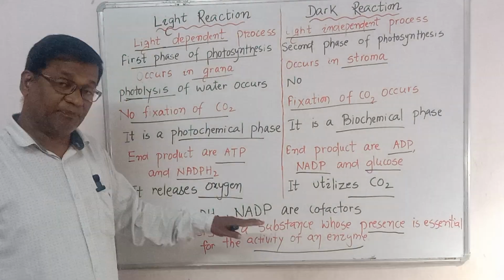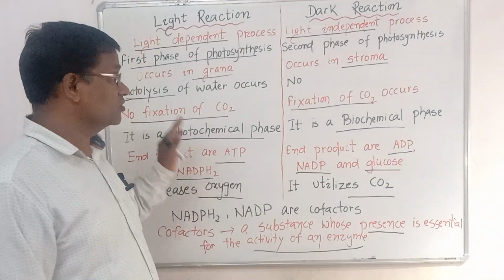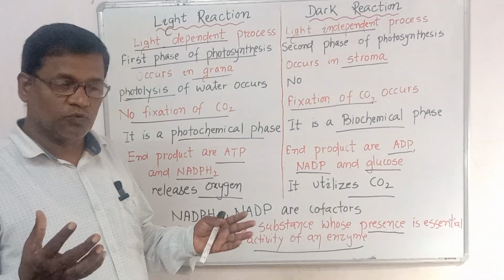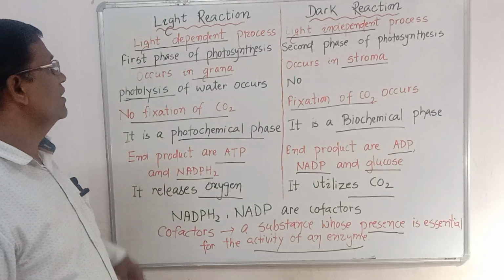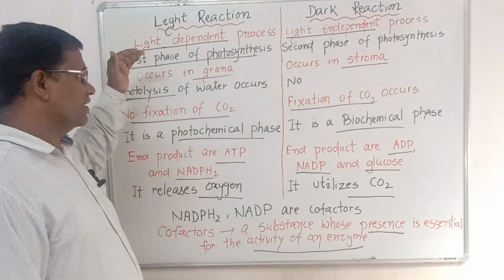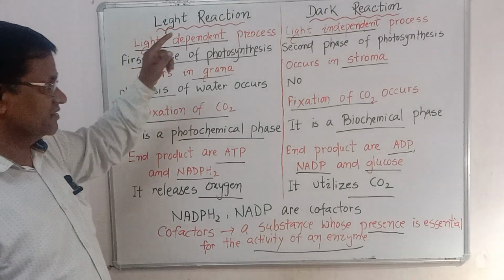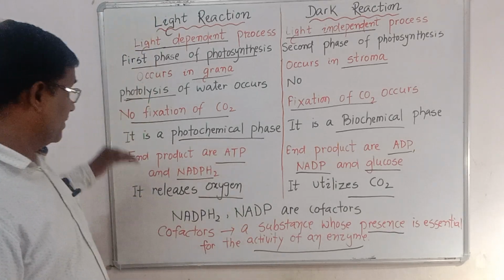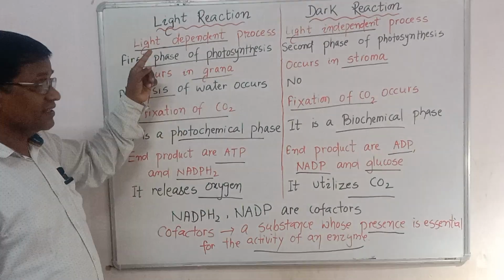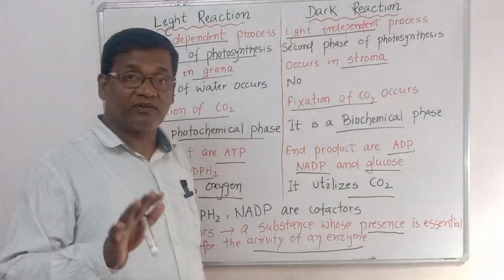These cofactors play a very important role during the light reaction and during the dark reaction. Don't forget that both the dark reaction and the light reaction are parts of photosynthesis. What we learned in this video is that photosynthesis occurs in the light reaction as well as the dark reaction. The most important part of the light reaction is photolysis of water, the breakdown of water, whereas in the dark reaction it is fixation of carbon dioxide. The light reaction is a photochemical process because light is essential for it. That's why it is called the photochemical phase, whereas the dark reaction is the biochemical phase.